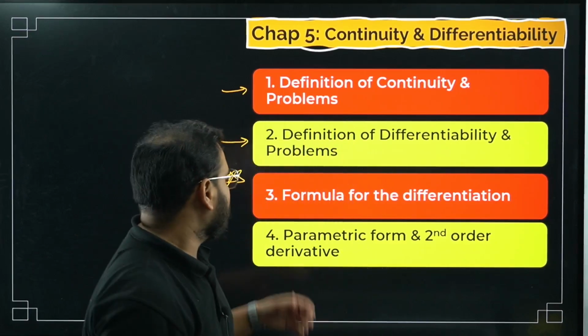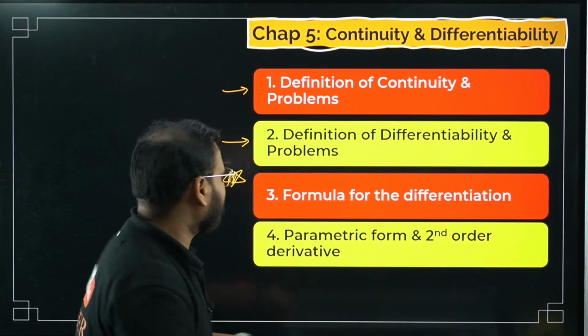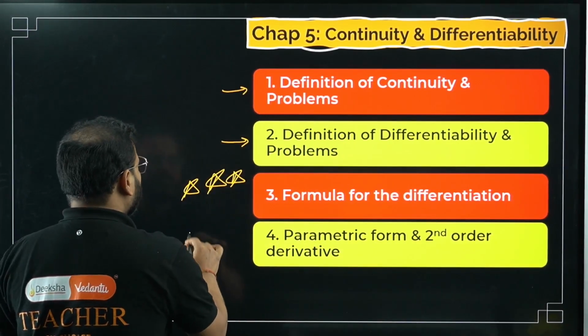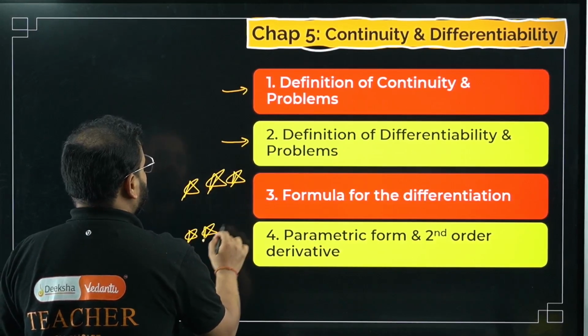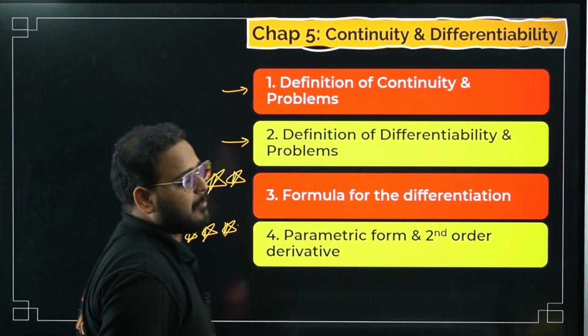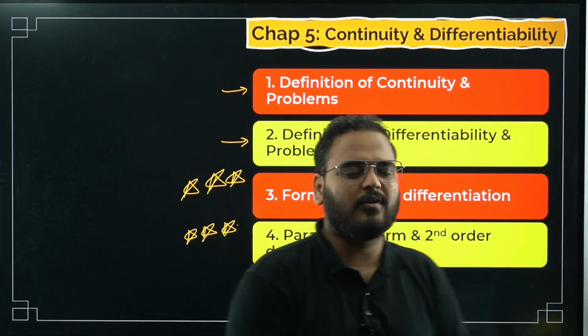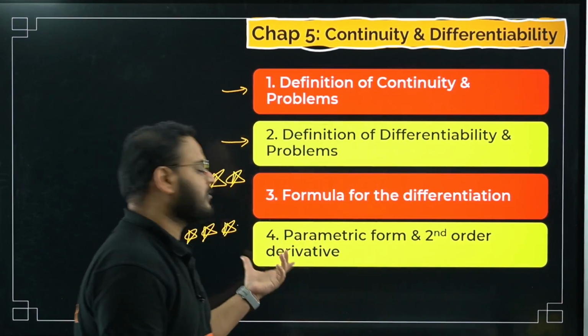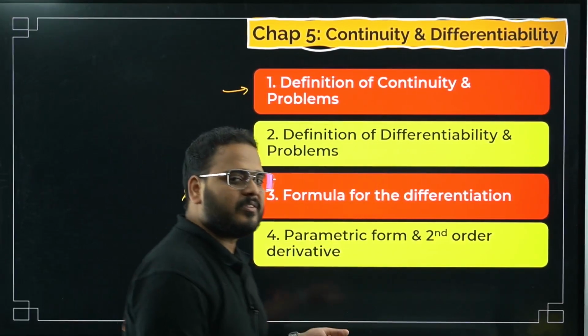Parametric form. This again comes, sometimes you can say with equal weightage. This question also keeps coming. If they're trying to frame a difficult paper, they usually make use of this parametric form and second order derivative. You can see this, right? Second order derivative is very, very important.